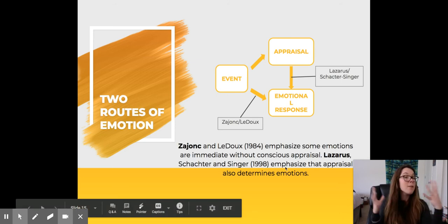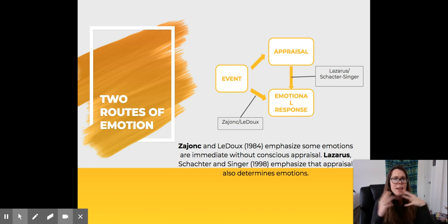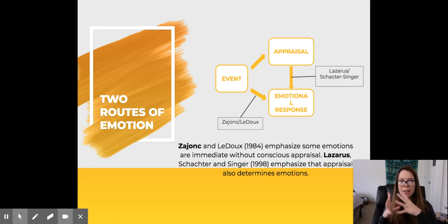So it's newer information. Zajonc, LeDoux, and Lazarus believed that some emotions were immediate without conscious appraisal. So without consciously realizing it, we're already feeling; it's almost like an instinct, right?